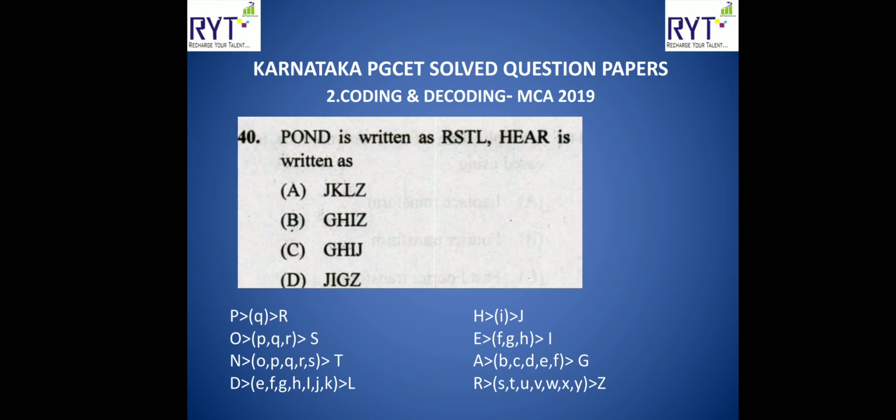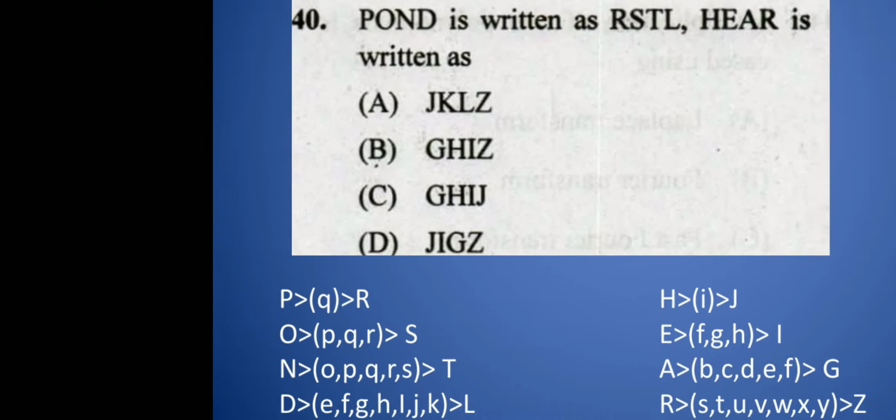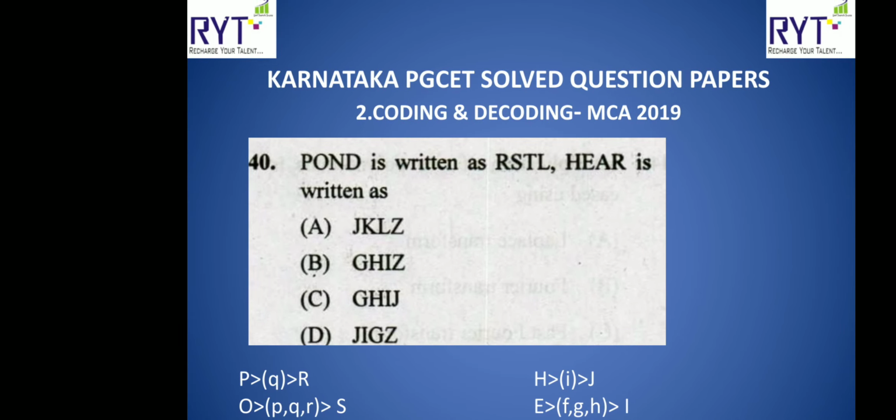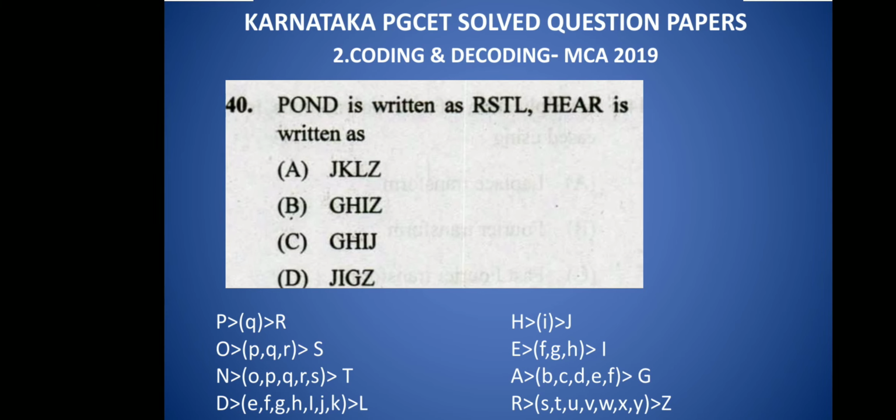See here, if you observe, P becomes R, leaving Q. Next O becomes S. It means PQR is left out, then it becomes S. Then N becomes T, which means OPQRS, then T. D becomes L. So if you observe, for the first letter, only 1 letter difference is there. For the next letter, 3 letters difference. For the next letter, 5 letters difference. For the last one, 7 letters difference.